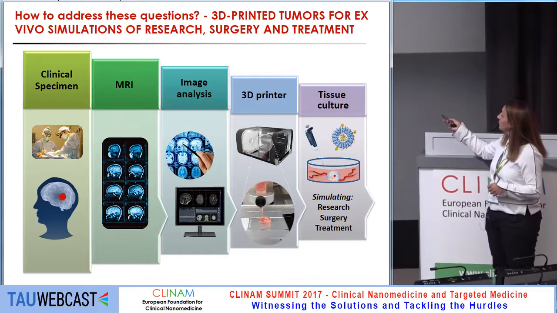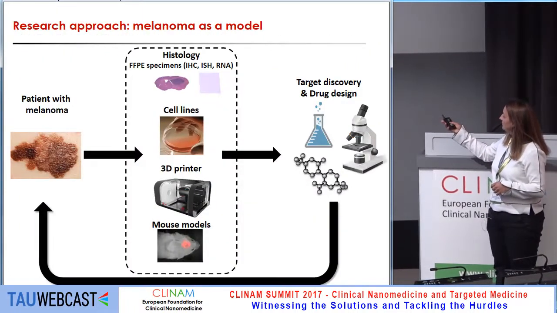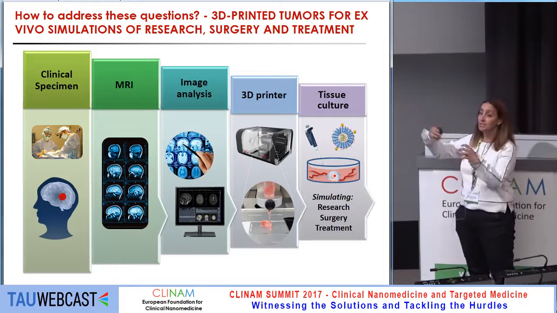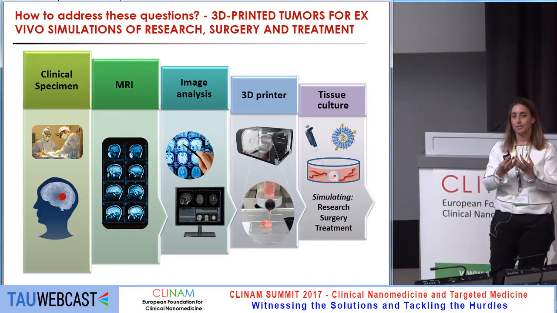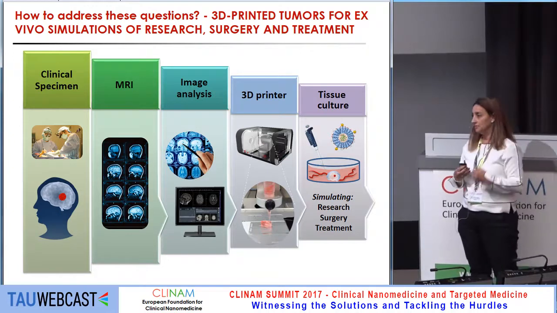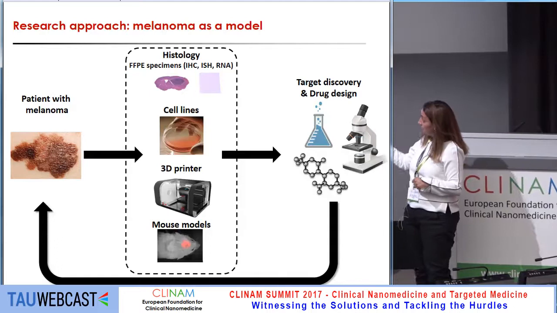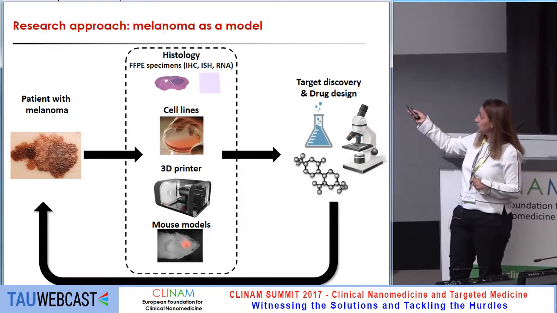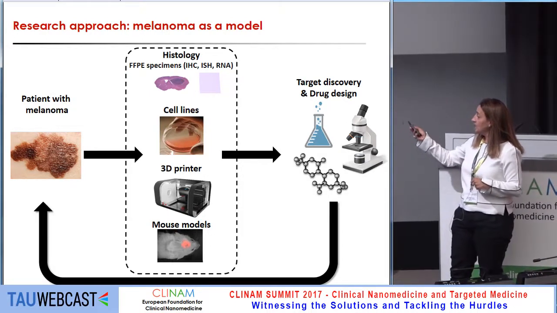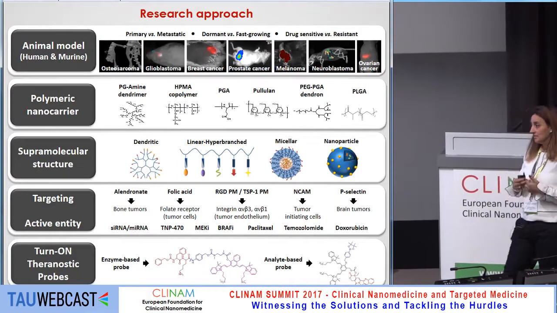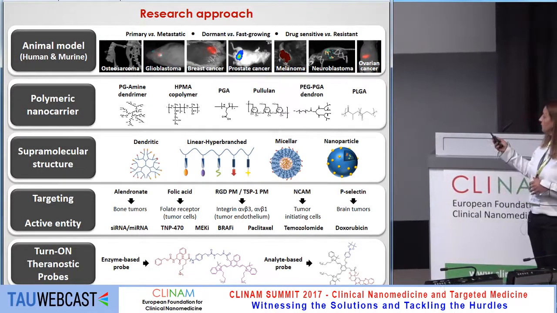Using microfluidics, we have here the blood vessels that are created because we have all the stromal cells and endothelial cells originating from the tumor. From every tumor, we do the FFPEs, isolate lines, do 3D printing and the animal models, and we combine the targets validated on those models on different polymers.